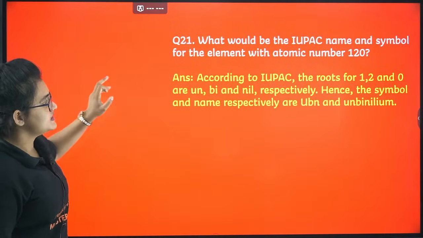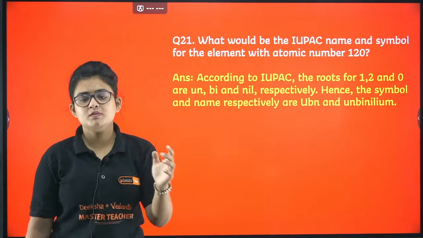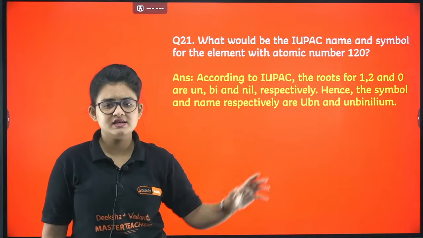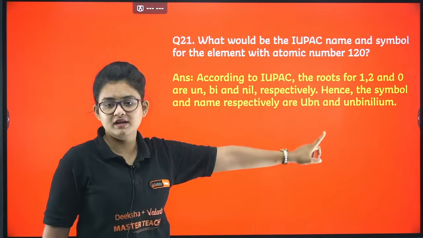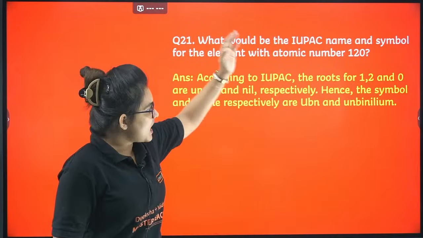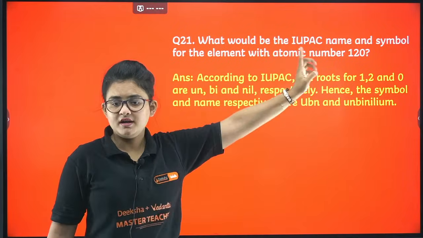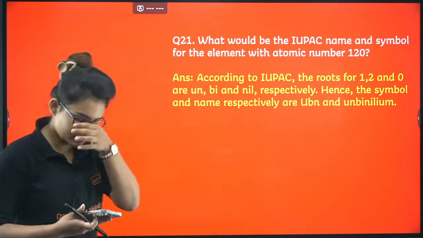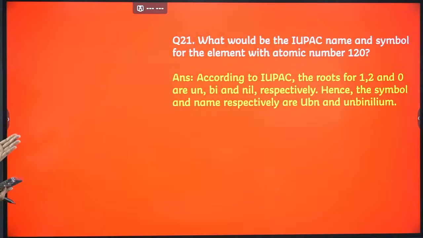Here you can see IUPAC name. For IUPAC names, basically you have to remember after 100, for whatever the species, anyone they can ask. Here I gave one example with 120. So this is definitely unbinilium, right? So just remember, anyone can be asked after 100. Okay, so let's proceed.